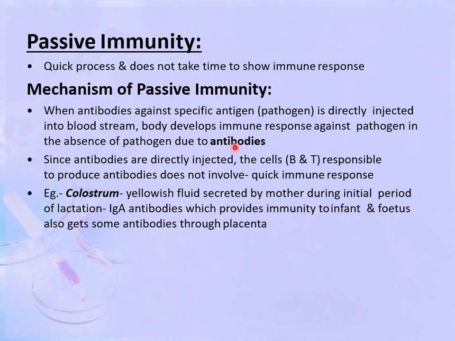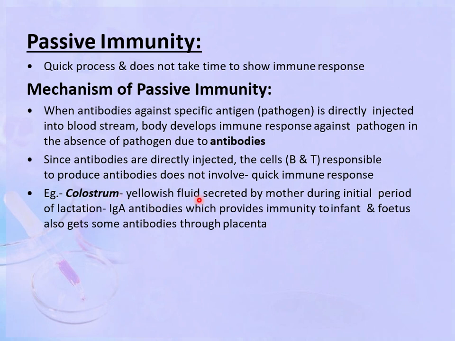In active immunity, the antigen is injected into the body, but in passive immunity, the antibodies are injected. Since the antibodies are directly injected, the B and the T cells responsible for producing antibodies are not involved, giving a quick immune response. I'll give you one example, colostrum.